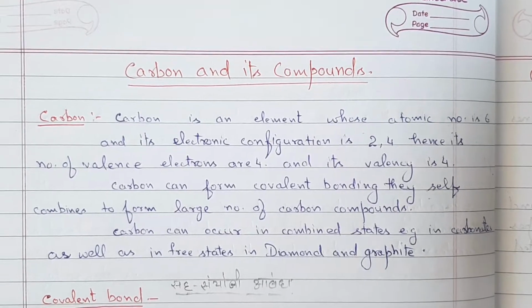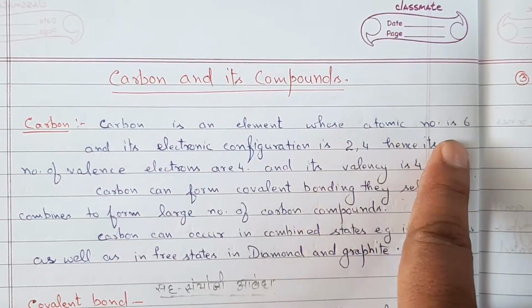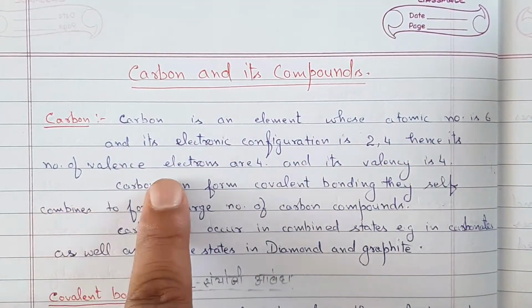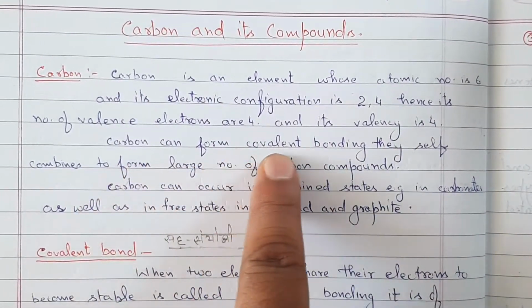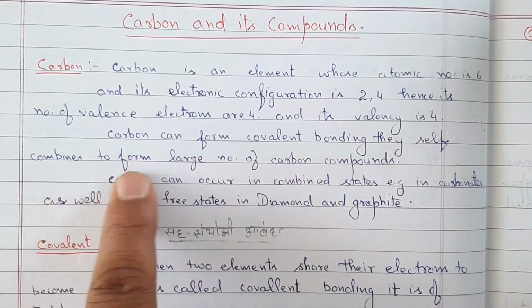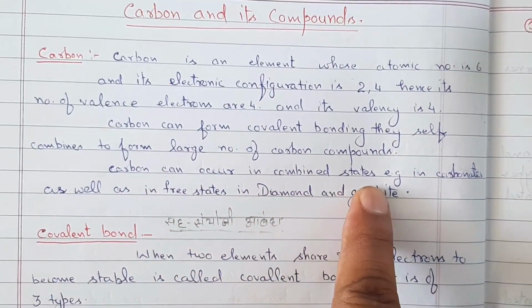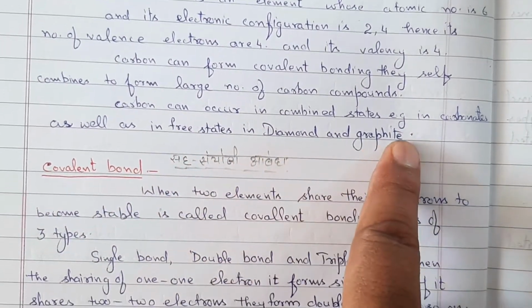Carbon is an element whose atomic number is 6 and its electronic configuration is 2,4. Hence its number of valence electrons is 4 and its valency is 4. Carbon can form covalent bonding. They self-combine to form a large number of carbon compounds. Carbon can occur in combined state, for example in carbonates, as well as in free state in diamond and graphite.